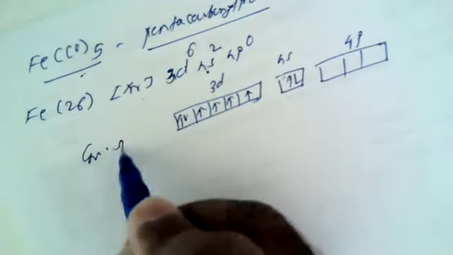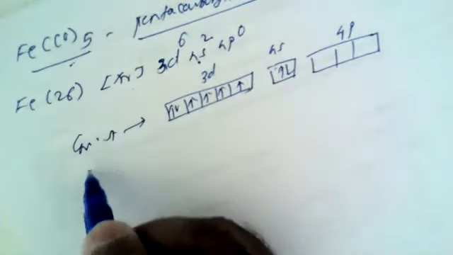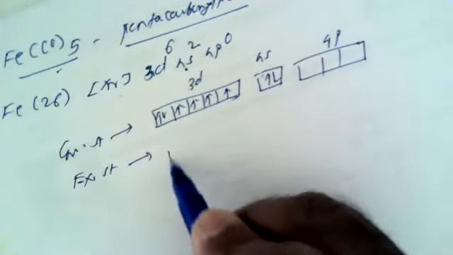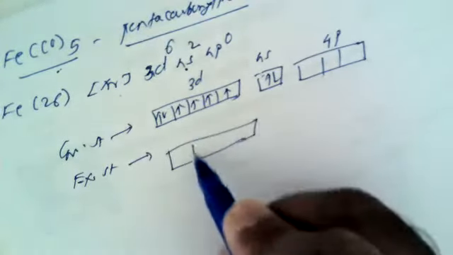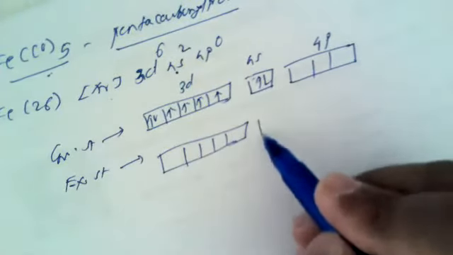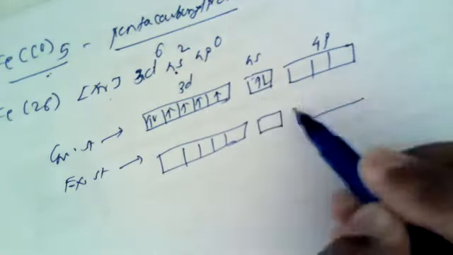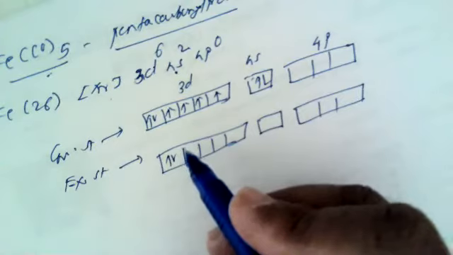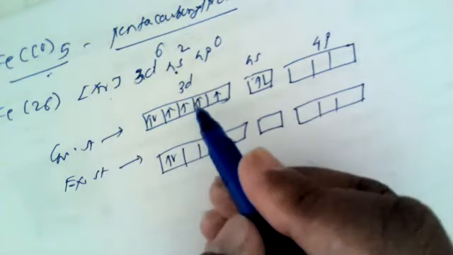So this is the ground state electronic configuration of iron, and the excited state electronic configuration of iron can be shown like this. This is the excited state electronic configuration. These are the 6 electrons of this iron.